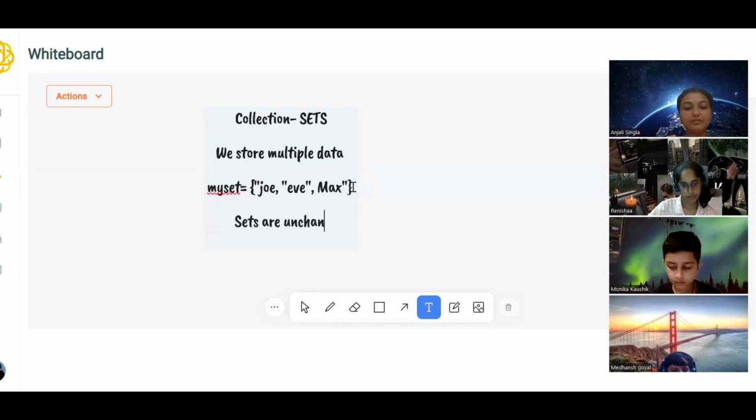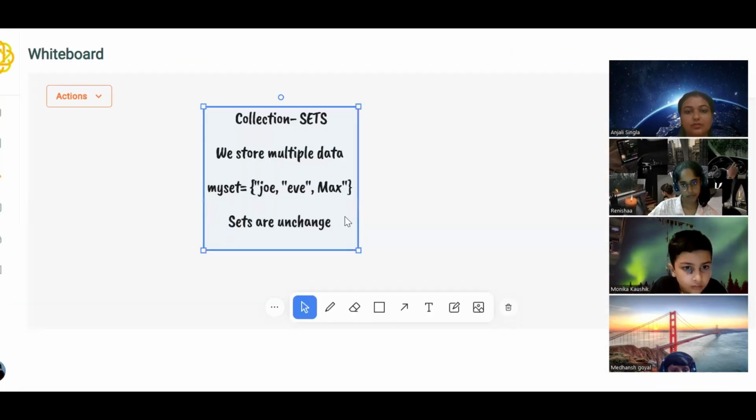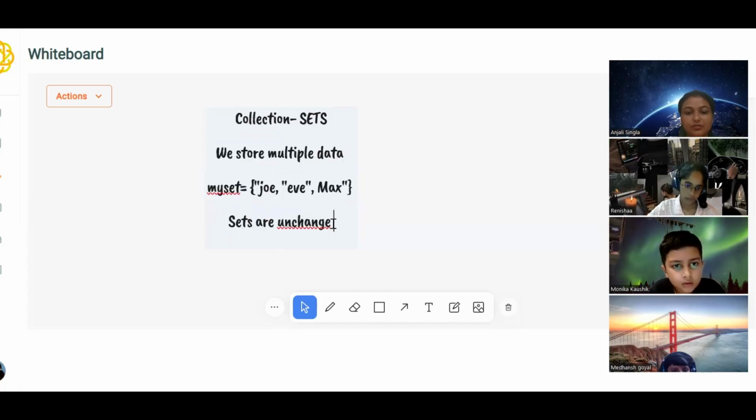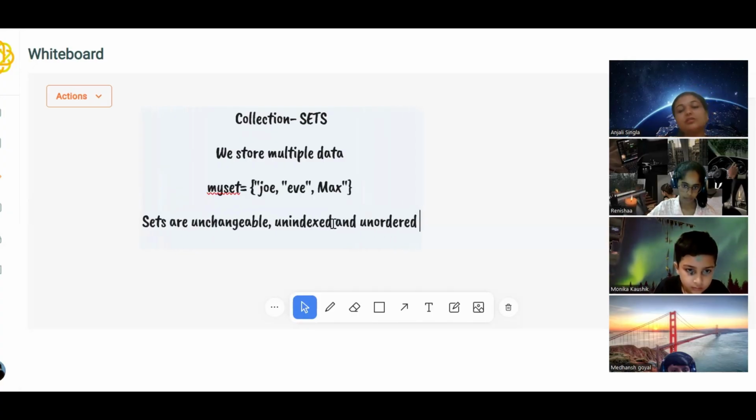And sets are unchangeable. The main difference between the collections is unchangeable, ordered, and unindexed. So sets are unchangeable. Unindexed means it is unordered also. It is not following the order in which you have inserted, so you cannot give the indexes also. Unordered means it is not stored in the way in which you have inserted.